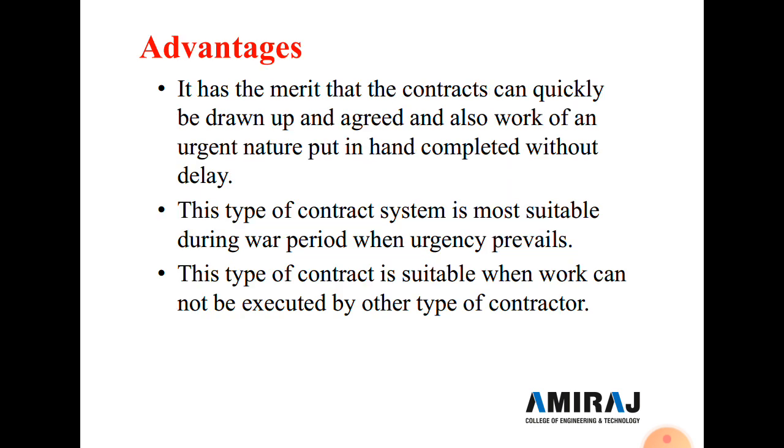So here are some of the advantages of the cost plus percentage rate contract. It has the merit that the contract can quickly be drawn up and agreed, and work of an urgent nature can be put in hand and completed without delay. This type of contract system is more suitable during a war period where urgency is required. And it is suitable when the work cannot be executed by the owner or let at a competitive rate due to uncertainty and fluctuation in the market rate of labor and material.